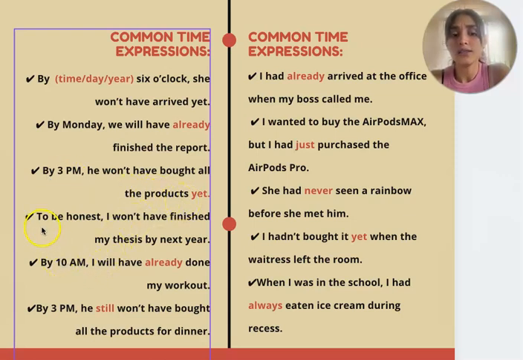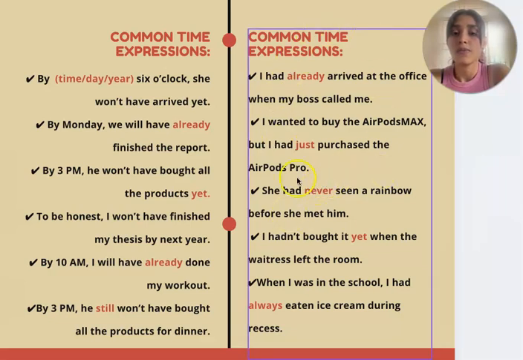And to be honest, I won't have finished my thesis by next year. By 10 a.m. I will have already done my workout, and by 3 p.m. he still won't have bought all the products for dinner.